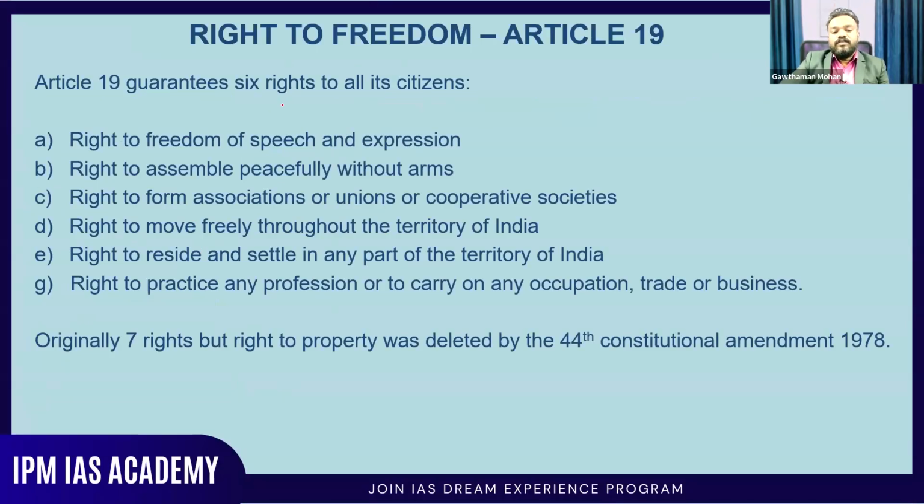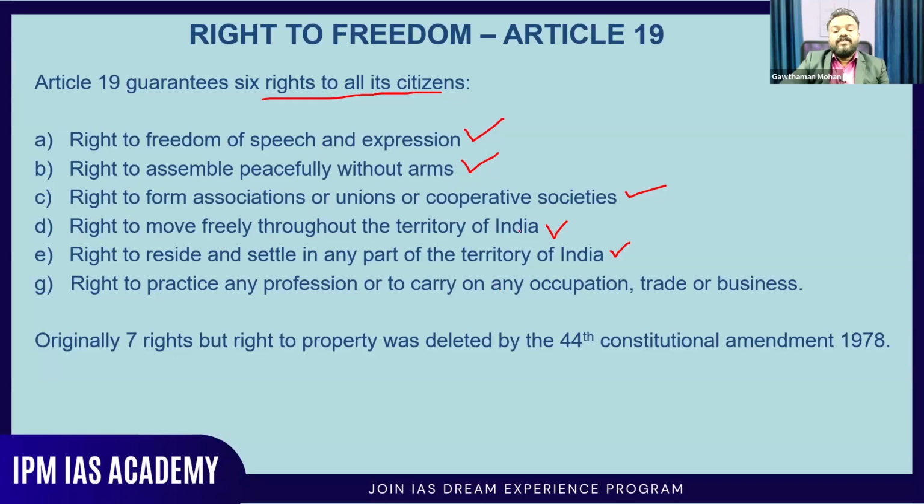Article 19 talks about six rights to its citizens, basically six freedoms. One is the right to freedom of speech and expression, and the right to assemble peacefully without arms. You have the right to do that. Then the right to form associations or unions or cooperative societies. You can form associations, unions, or cooperative societies. Right to move freely throughout the territory of India. Freely you can travel through the territory of our country. Right to reside and settle in any part of the territory of India.